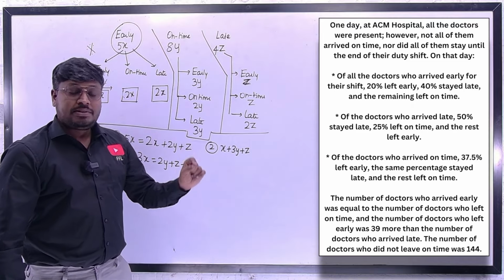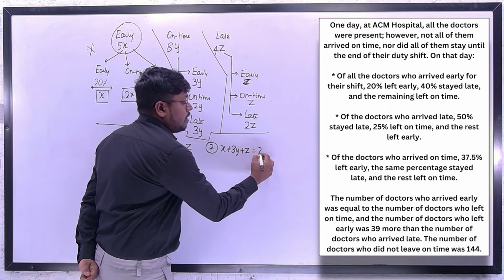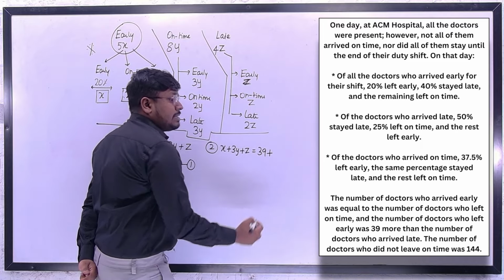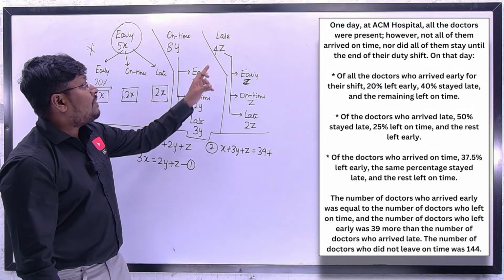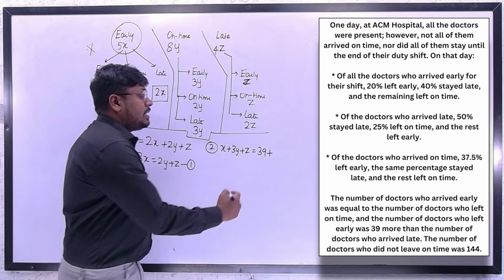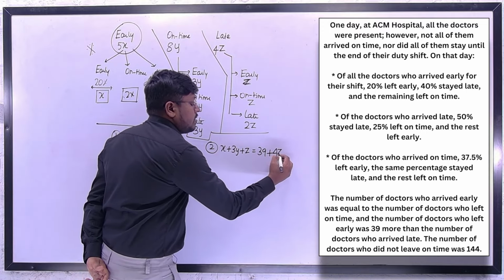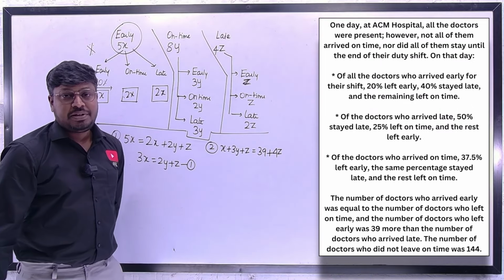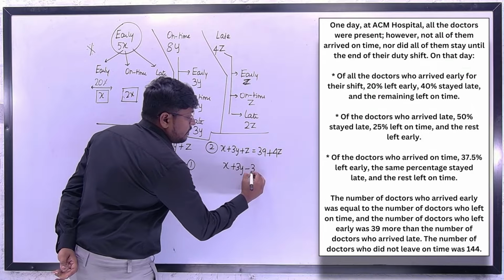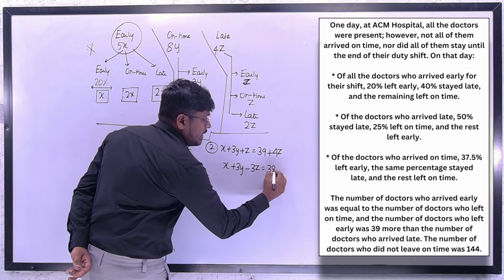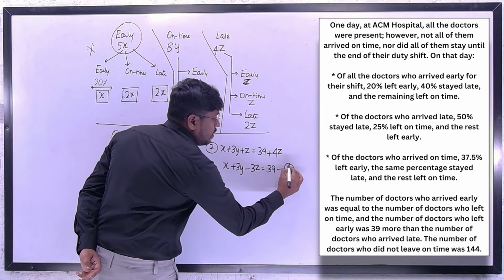The total number of doctors who left early: early will be x, 3y, z. So x plus 3y plus z, which equals 39 more than the doctors who arrived late. Who arrived late is how much? 4z. So 39 plus 4z. So you have to simplify this equation now: x plus 3y minus 3z equals 39. So let's take this as equation number 2.